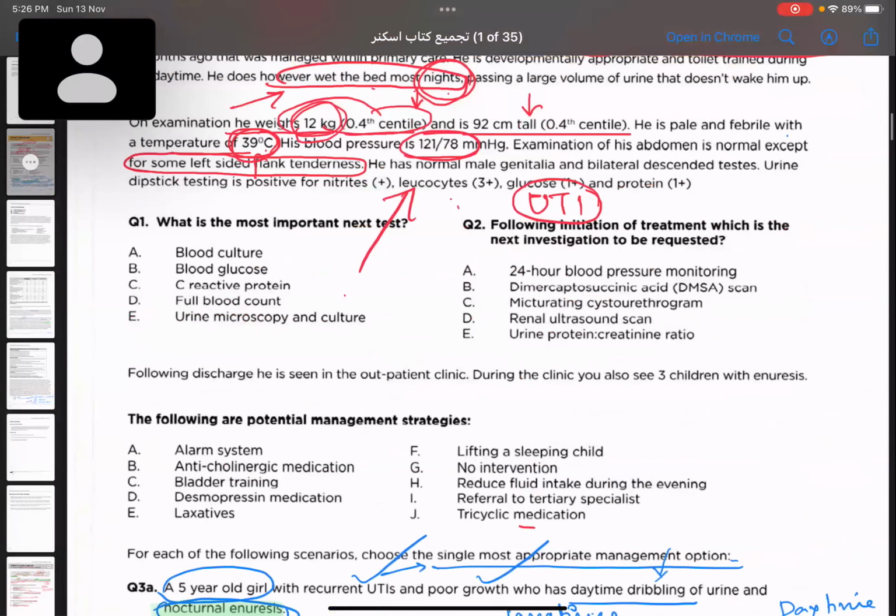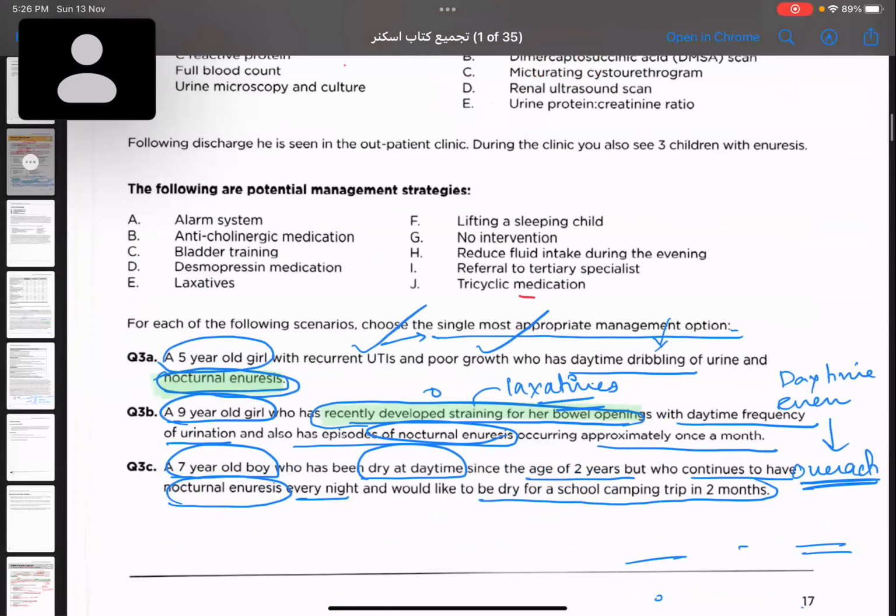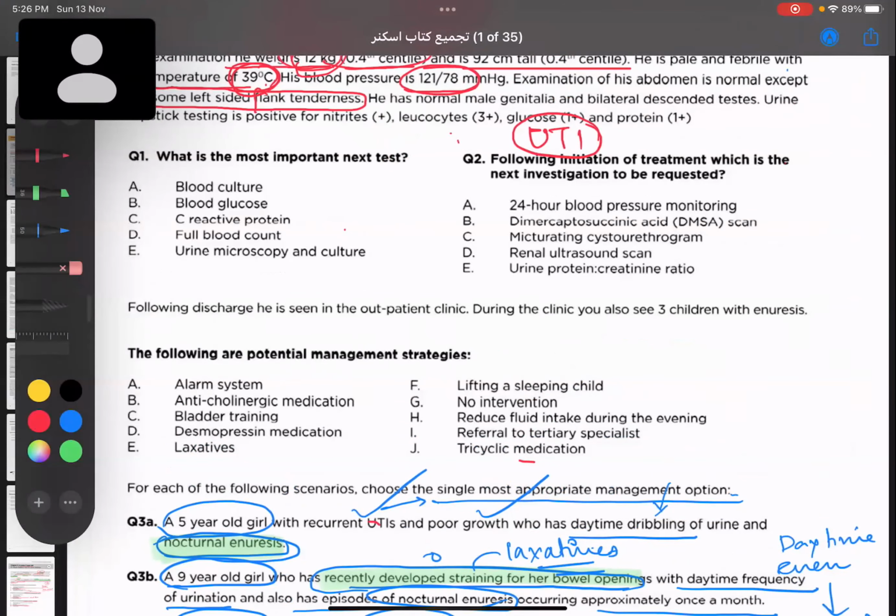What is the most important next step? What is it that you're going to do next? The child has come to you with UTI. The urinary dipstick is positive. Now what to do? Microscopy and culture. Exactly. We'll do a microscopy and culture because we want to give the antibiotic and we want to make sure whether it is a typical or atypical organism. Depending on that, you will be choosing your antibiotic. So the next step is urine microscopy and culture.